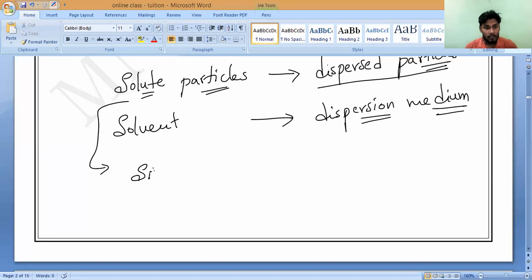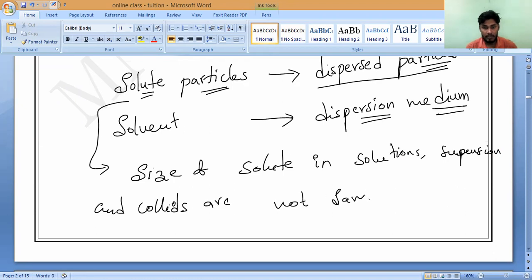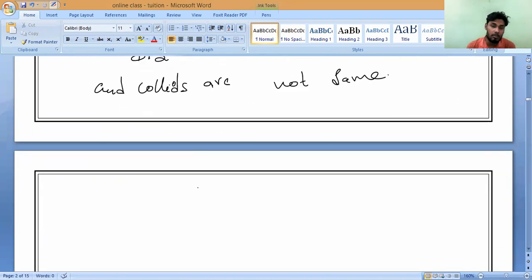The size of solute particles in solutions, suspensions, and colloids is very important. Suspensions and colloids are not the same. Where is the size minimum?